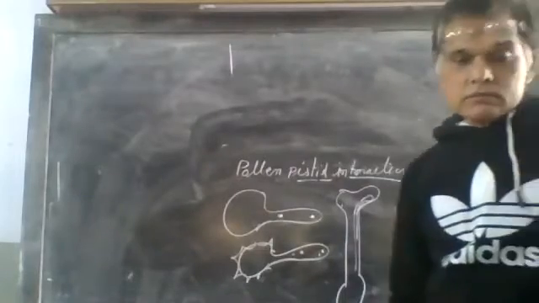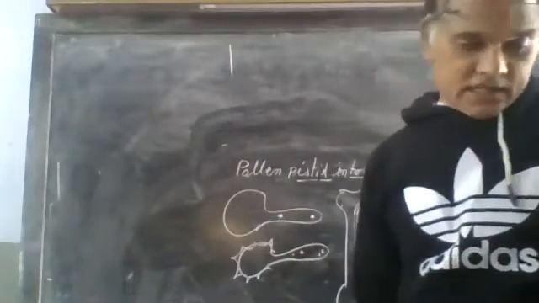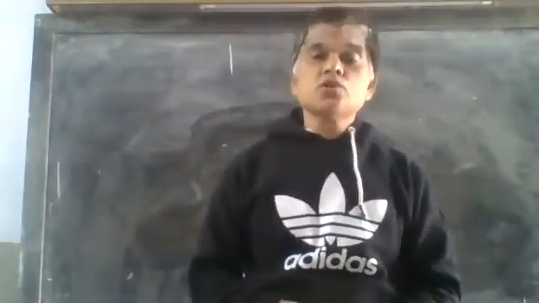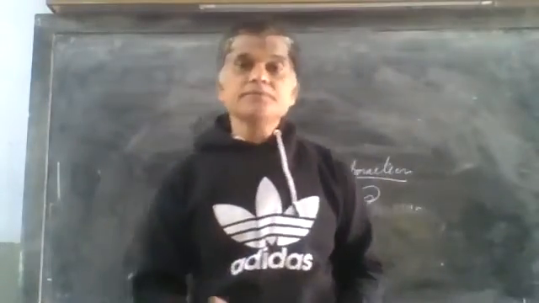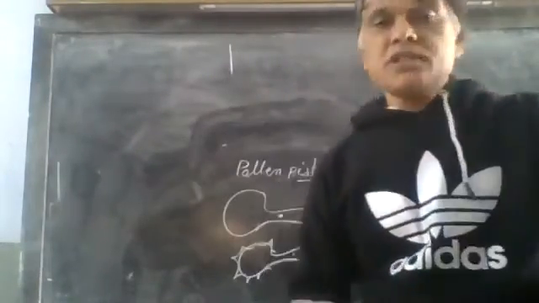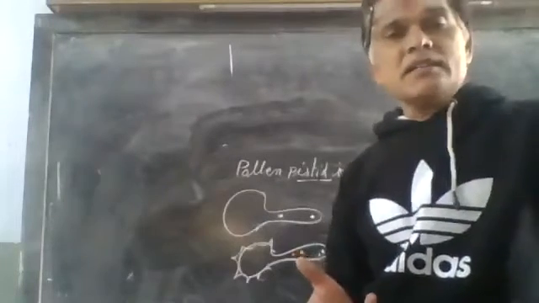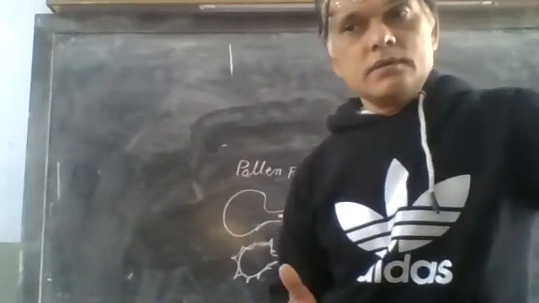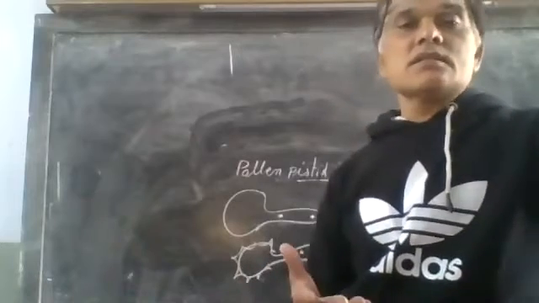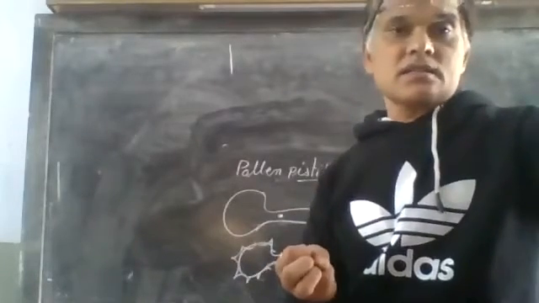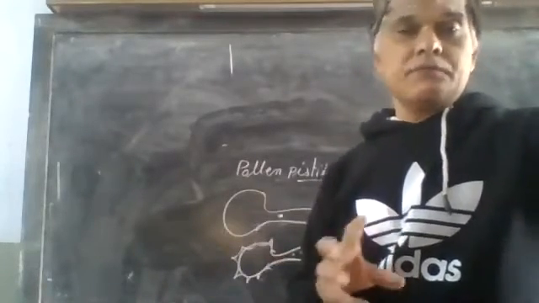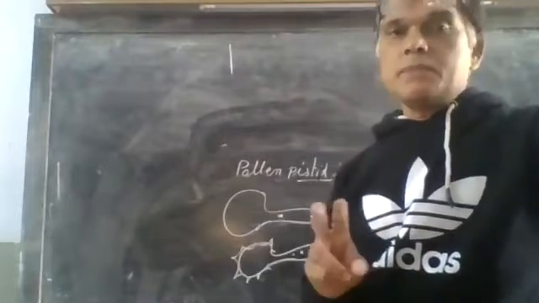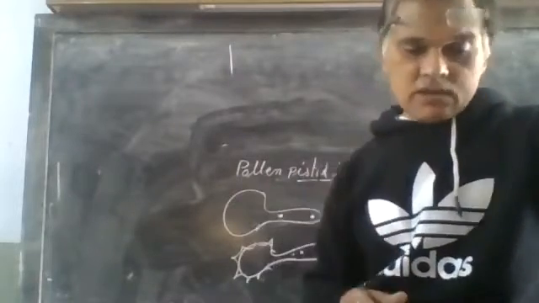Next, artificial hybridization, which occurs through emasculation and bagging. Artificial hybridization means that if plant breeders want desired characters, they do it. In it, especially two techniques are involved.